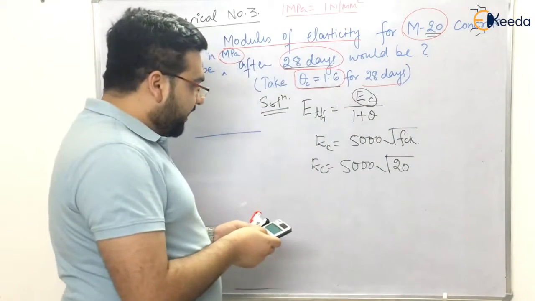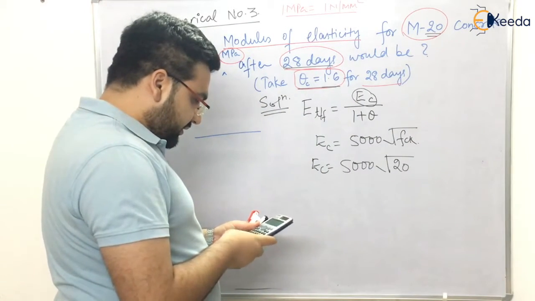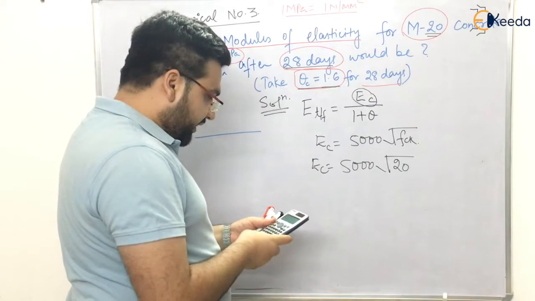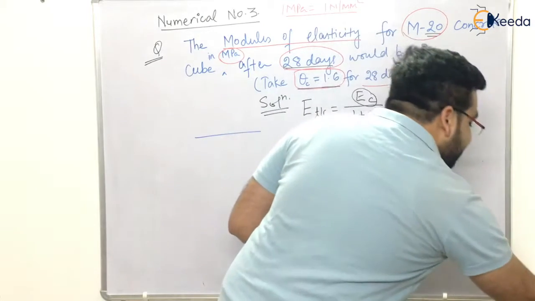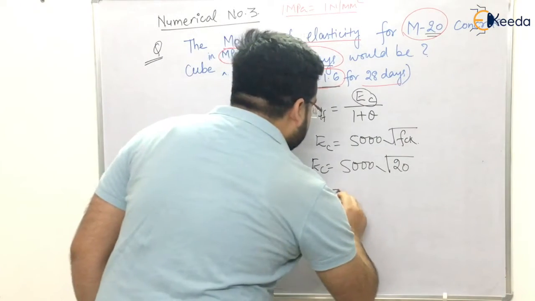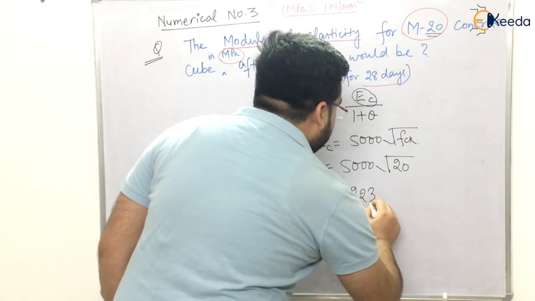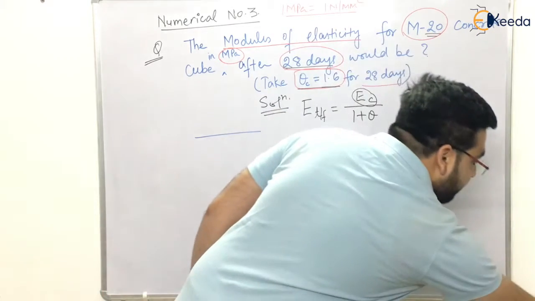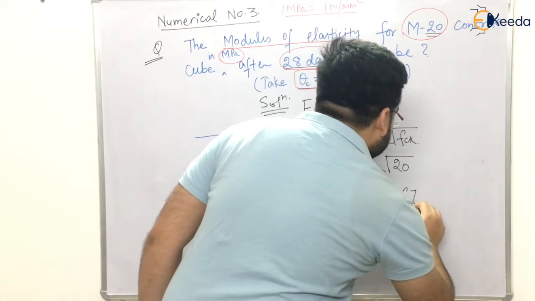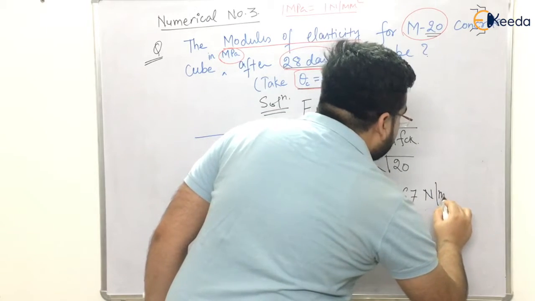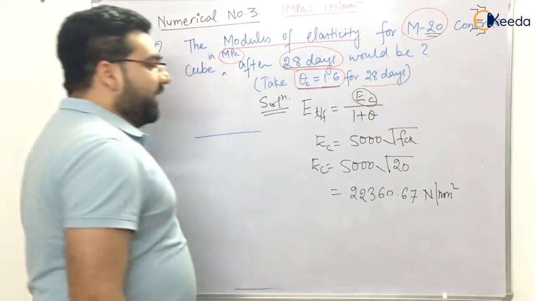The answer would be 5000 root 20, which comes out to be 22360.67 Newton per mm square.